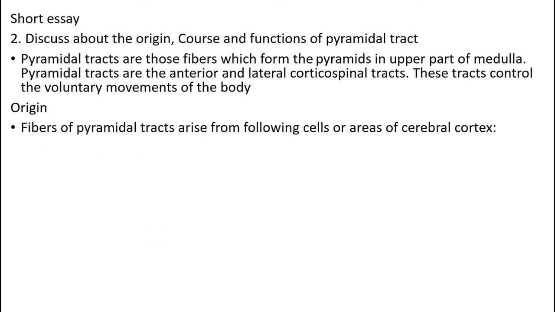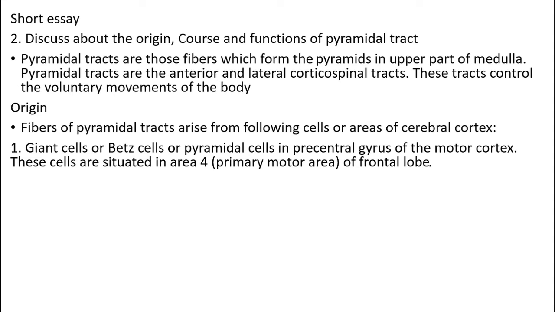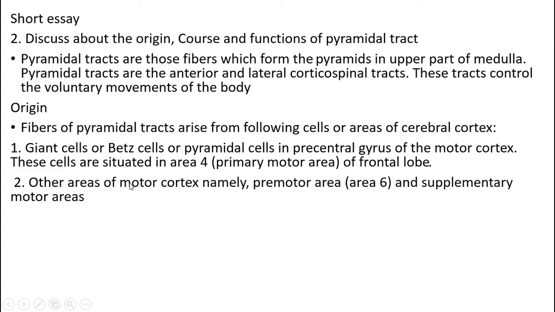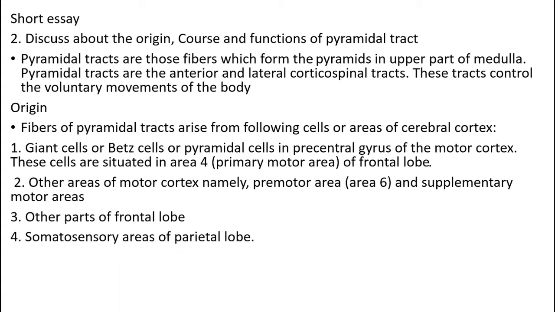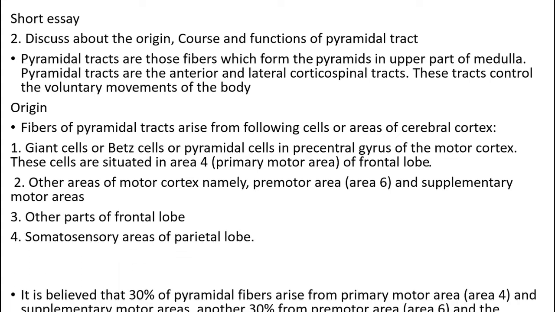The origin: the fibers of the pyramidal tracts arise from the following cells, that are the giant cells or Betz cells or pyramidal cells in the precentral gyrus of the motor cortex. These cells are situated in area 4 of the frontal lobe. Other areas of the motor cortex, namely the premotor area, that is area 6, and the supplementary motor area, other parts of the frontal lobe and some somatosensory areas of the parietal lobe.